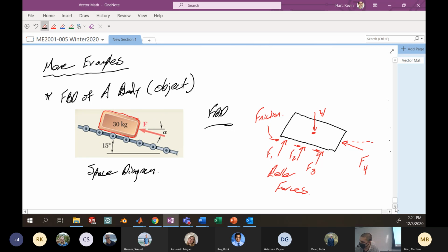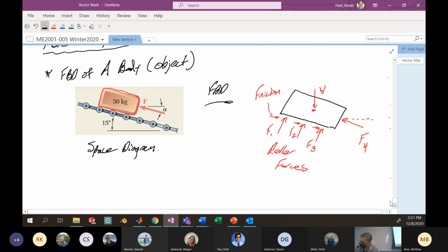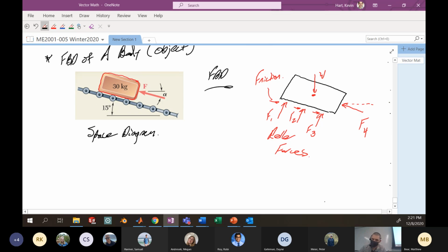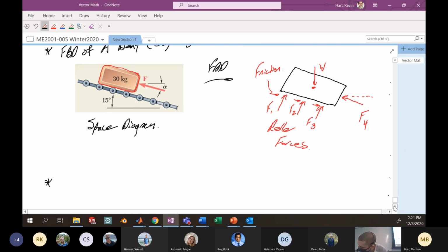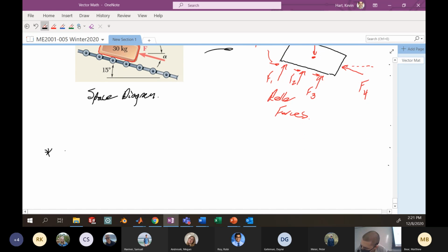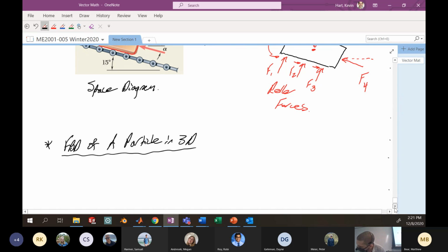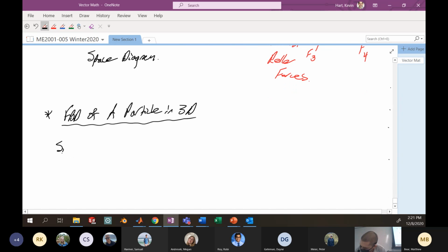All right, so that's of an object, or a two-dimensional planar object. We could do a particle in 3D, and we're going to talk more about this next week, in the later end of this week. And again, we might have another space diagram that looks like the following.